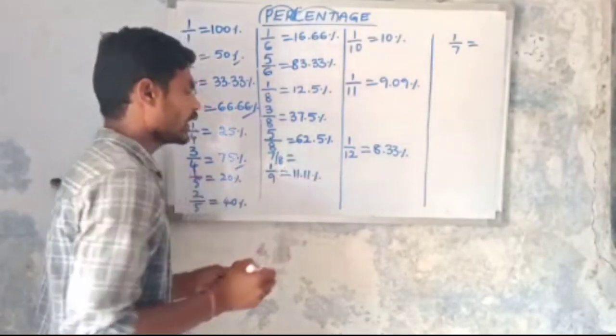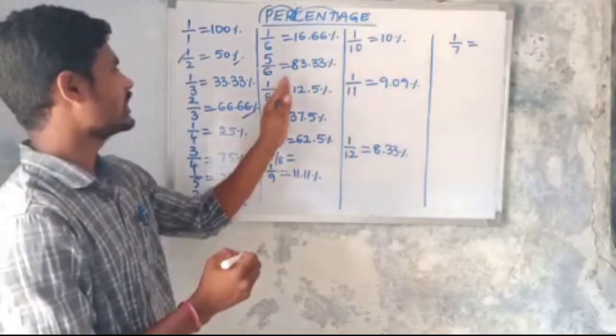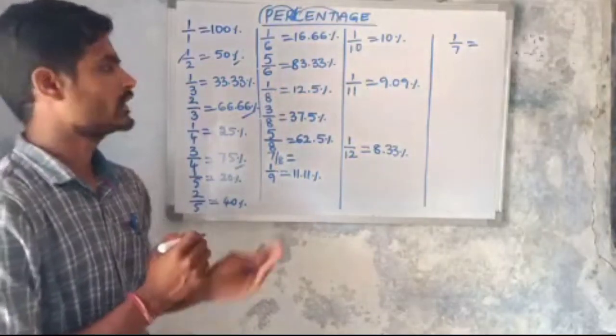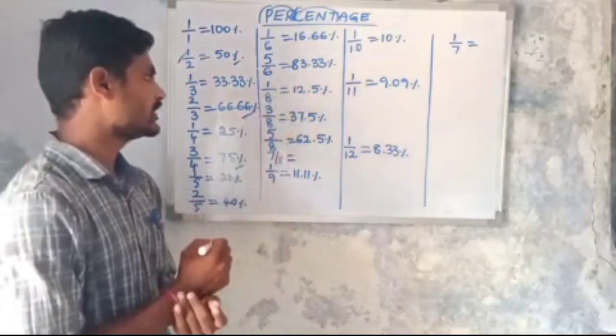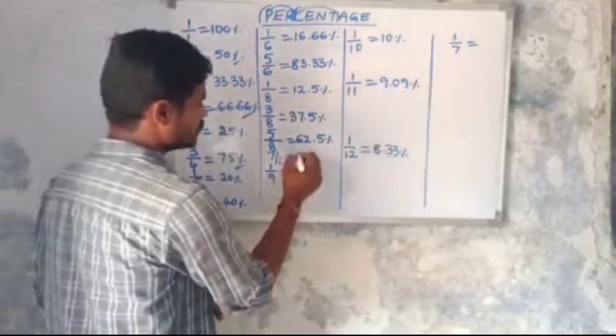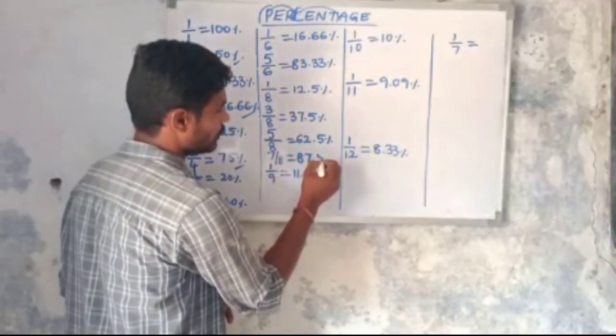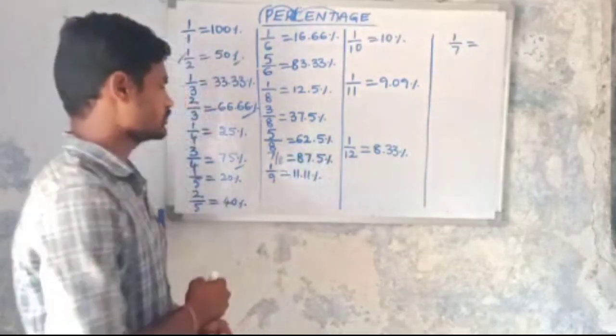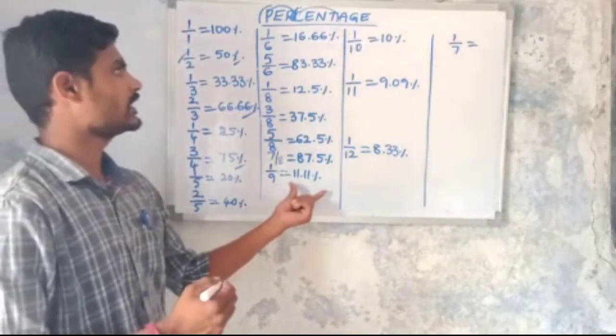Then next, 7 by 8. The value of 7 by 8 is 7 into 12.5. 7 into 12 is 84 and 7 into 0.5 is 3.5. So 7 by 8 is 87.5 percentage.